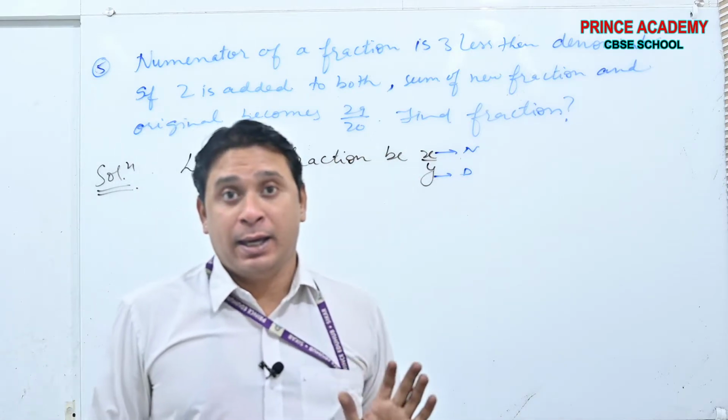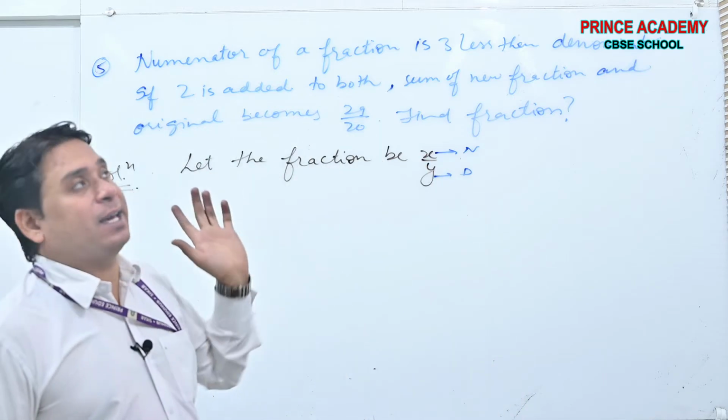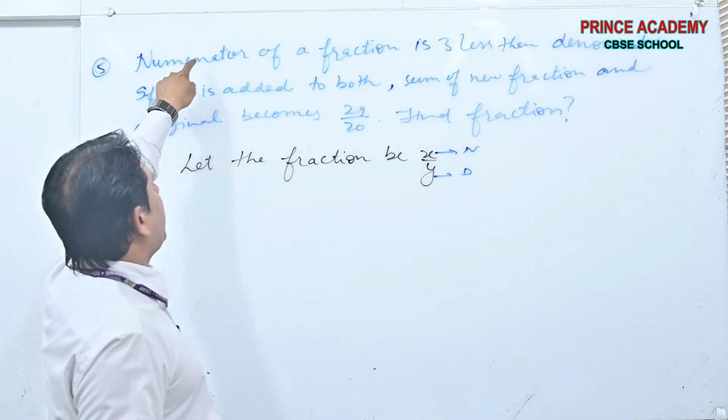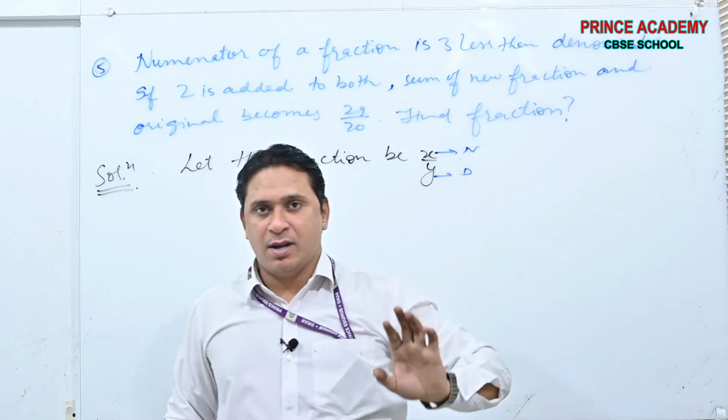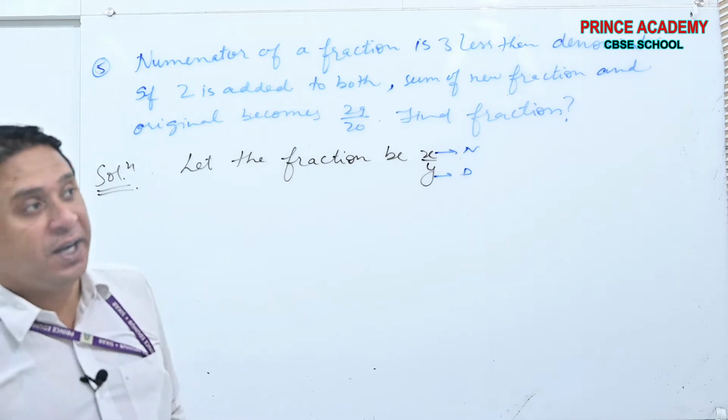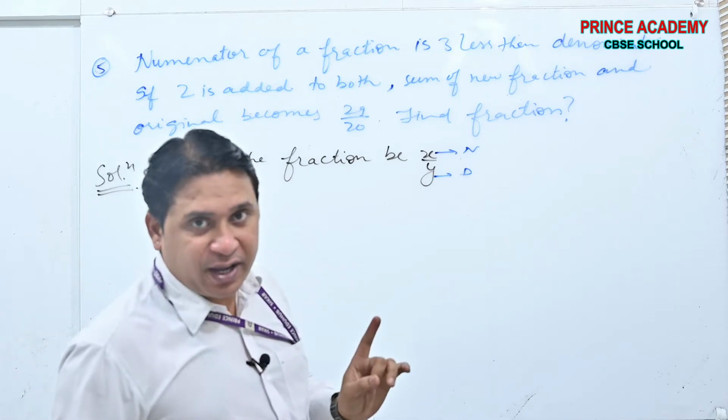Okay, x by y. But what is given here? The numerator of a fraction is 3 less than the denominator. See, here what we can consider.